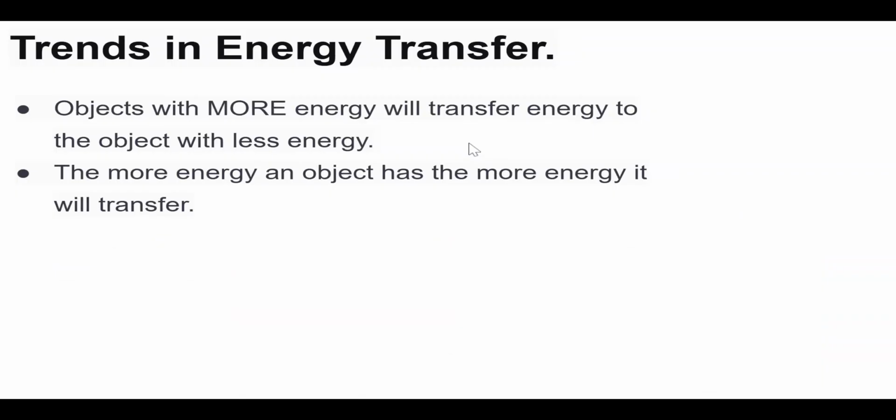So what do we kind of notice about some trends in energy transfer? The object with more energy will transfer to the object with less energy. The more energy an object has, the more energy it will transfer. So if you have a car going very, very fast and it hits another car, hopefully no one's in there, it'll transfer a lot of energy to that car, right? Or if you have a car going very slow and it bumps into another car, it'll transfer not as much energy, okay? Energy transfer always occurs from whatever had more energy to whatever had less, okay?